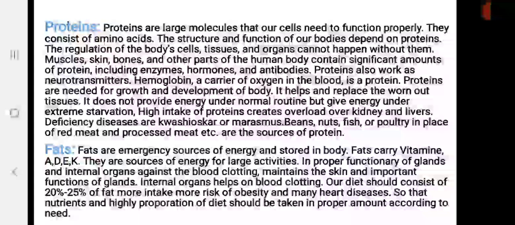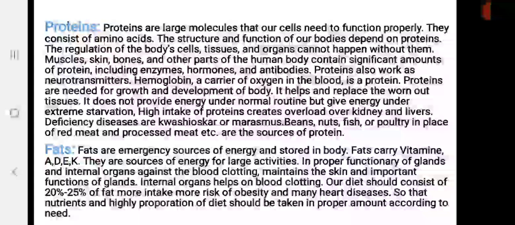Now, I will tell you sources of protein. As I already told you, it is of two types: animal protein and vegetable protein. So sources are also the same. Animal protein is present in eggs, milk products, meat and fish, and egg is a main source of protein. Now, for vegetable protein, the sources are beans, soybean, mustard oil, nuts, groundnuts and dry foods.